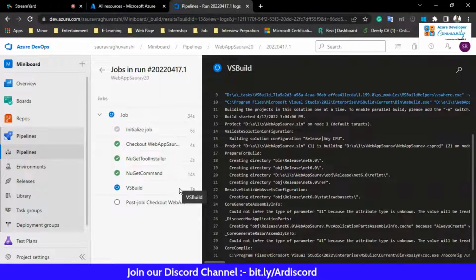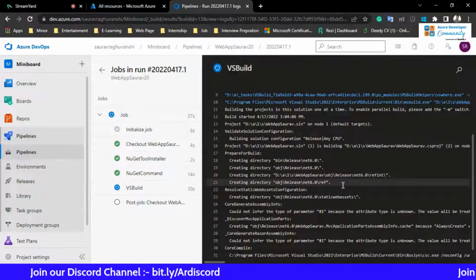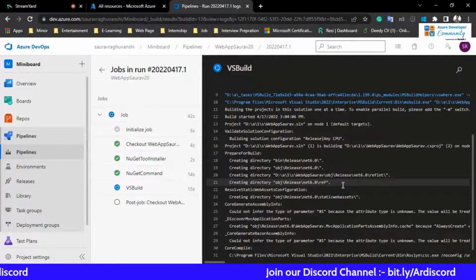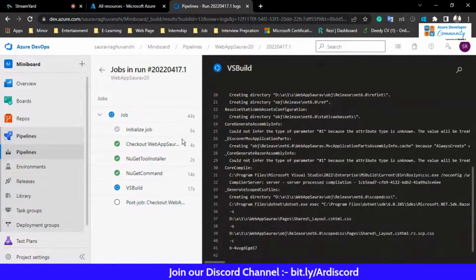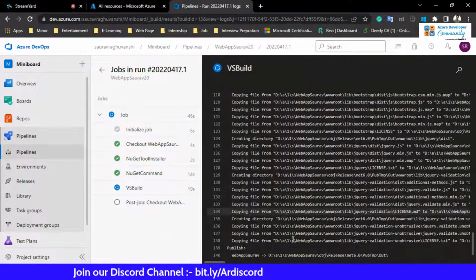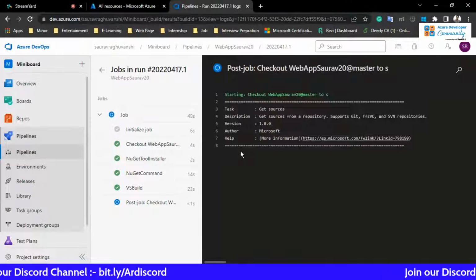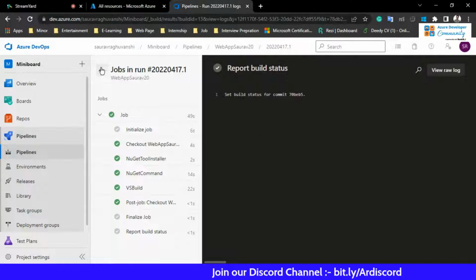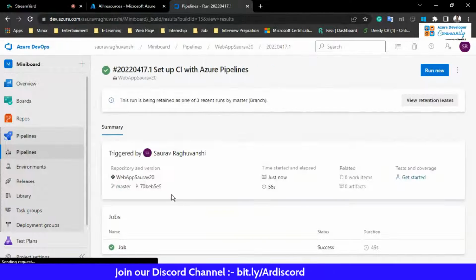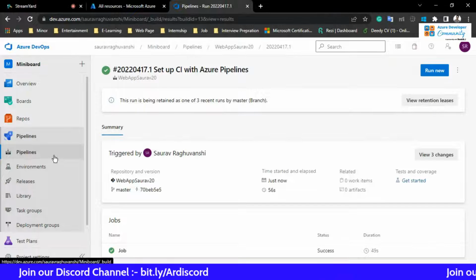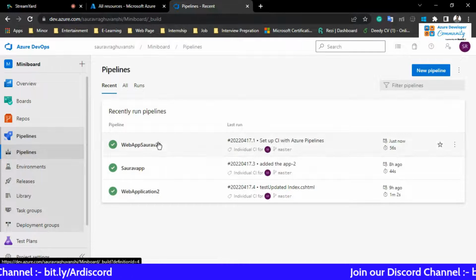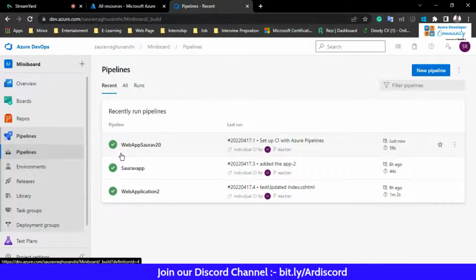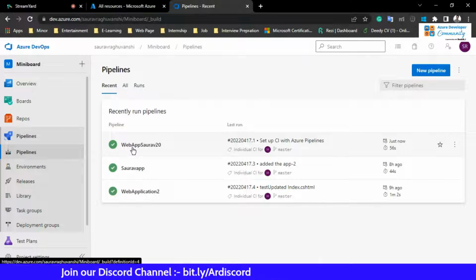Everything is done. You don't have to care about what services I need to install, or what commands I need to run after launching the server. You don't have to think about it. All the things are going to be managed by your pipeline itself. And here you can see that the finished job is succeeded. Okay, so just go back and you can see that the job has succeeded, right? You can see it is succeeded. So now the complete pipeline is managed.